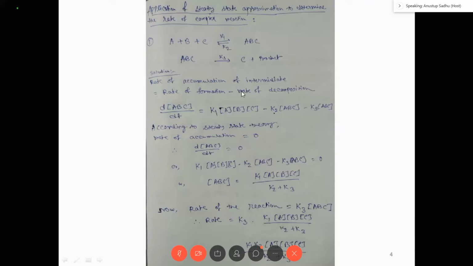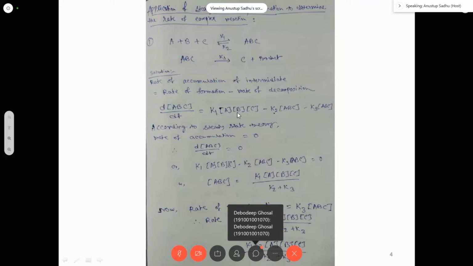The rate of decomposition is K2 into ABC, because for the opposite reaction ABC is the reactant. So minus K2 into ABC, and in the third step minus K3 into ABC. So overall rate of accumulation d[ABC]/dt is equal to K1 ABC minus K2 ABC minus K3 ABC.